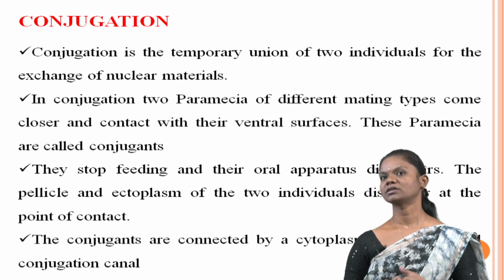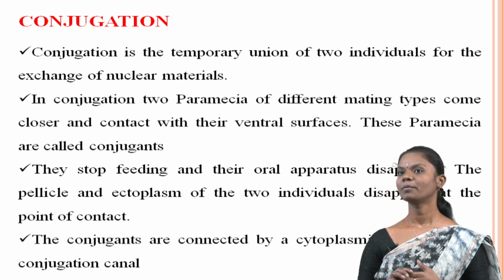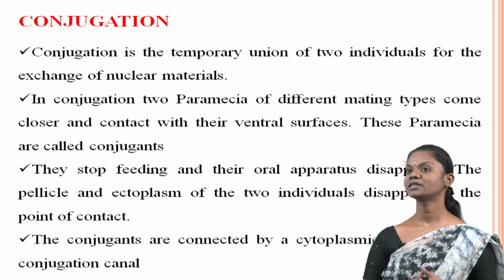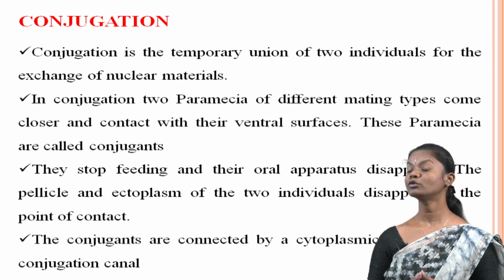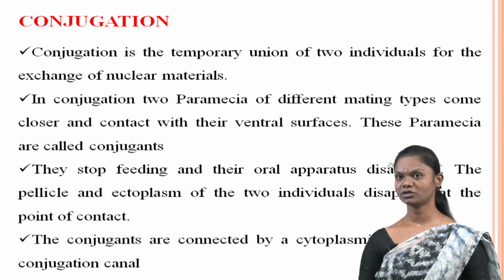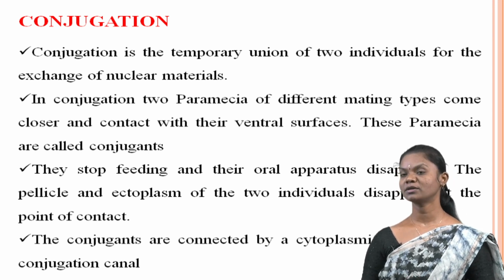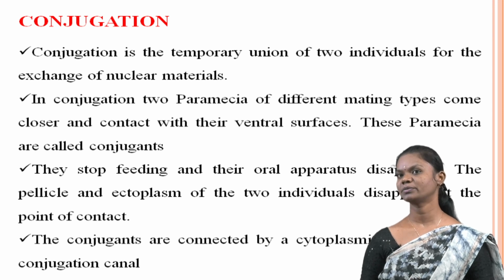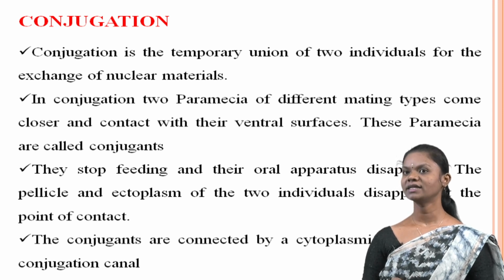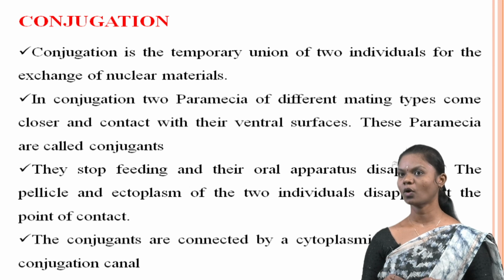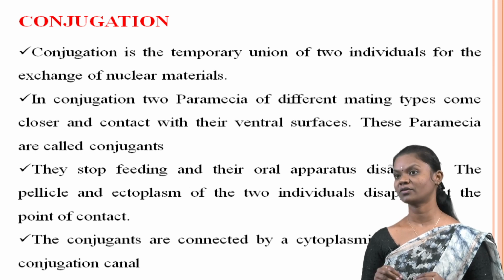What is conjugation? Conjugation in Paramecium is a temporary union of two individuals for the exchange of nuclear material. During conjugation, two Paramecium of different mating types come closer and make contact with the ventral surface.